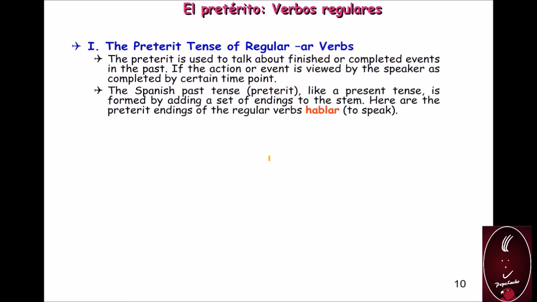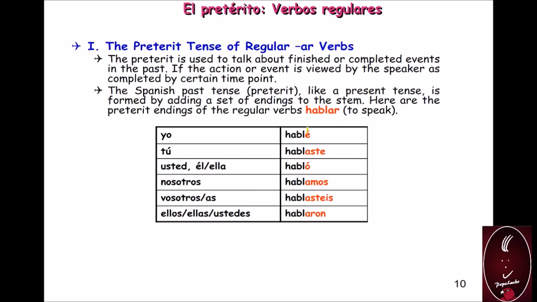And the Spanish past tense, or preterit, is like the present tense. To conjugate, we have to add some endings to the stem, as we did in the previous example. Here, the verb hablar. We use the same endings we use for the previous verb: hablé, hablaste, habló, hablamos, hablasteis, hablaron.